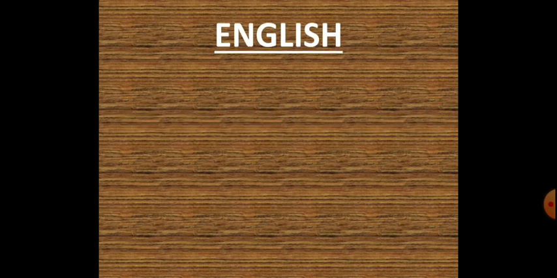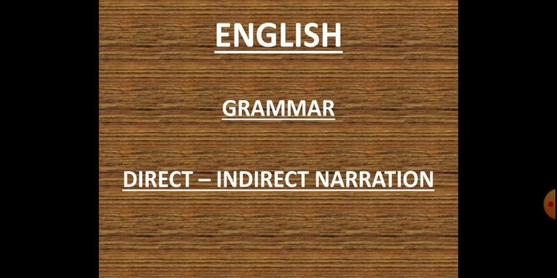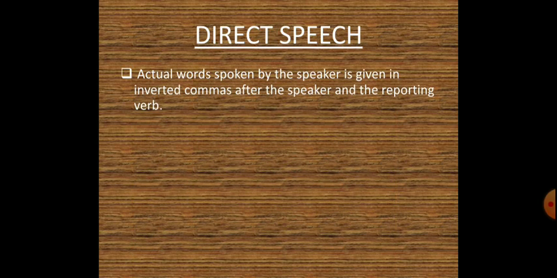And today we are going to do English grammar, direct and indirect narration. So let us go through the basic concepts of direct and indirect narration. Direct speech. So let us know, what do you mean by direct speech? Actual words spoken by the speaker are given in inverted commas after the speaker and the reporting verb. For example, Meena said, Arsh is an active boy.